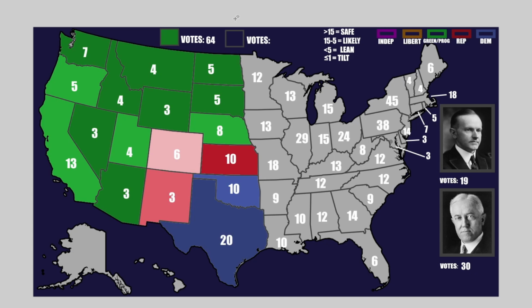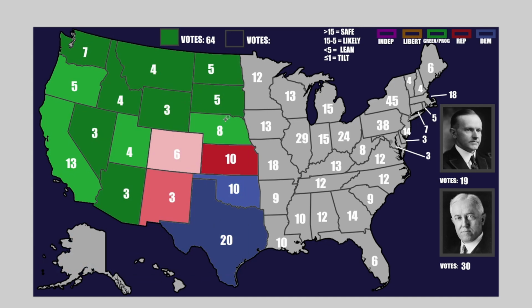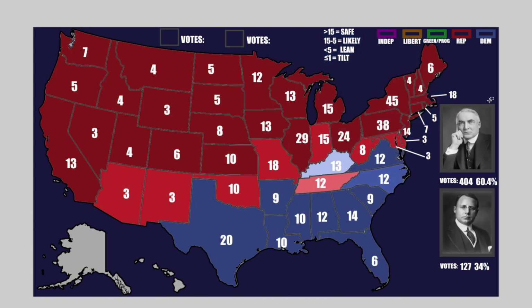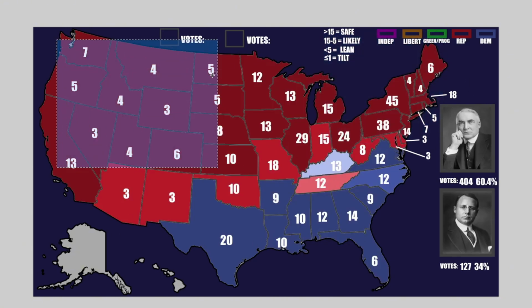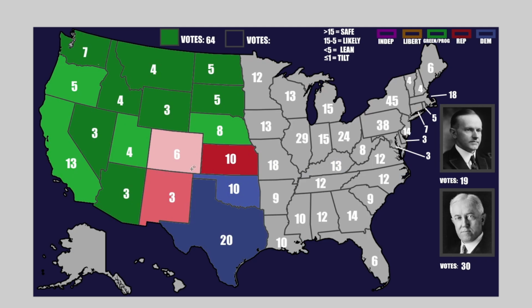So that is the western United States for the most part completely done. As you can see, there is a very strong progressive response in the north and in the west of the country, but that's starting to get beaten back by these safe states over here, these safe Republican states that we remember from 1920. These ones are being destroyed, but these ones are holding out. We'll have to see how they hold out as the night goes forward. But as you can see, they are able to just barely, by 1%, hold Colorado. That gives them 6 votes that I'm sure the progressives would have loved to have.